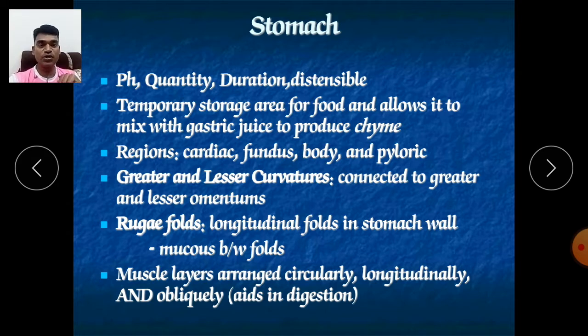Now there are 4 regions in our stomach. There are cardiac, fundus, body and pyloric. There are 2 curvatures, the greater curvature and lesser curvature, that we will see in the figure also. There are rugae folds, and muscle layers are arranged. This is the speciality, this is the oblique. In our muscularis, there are 3 layers.